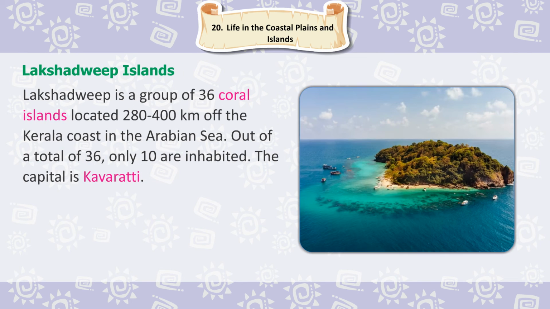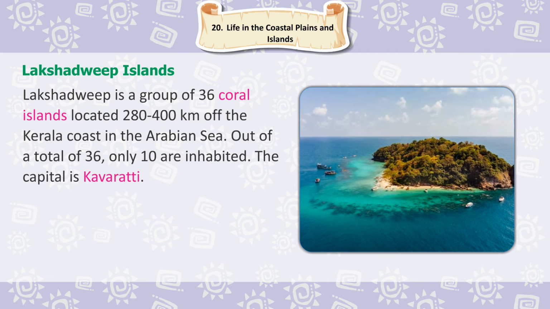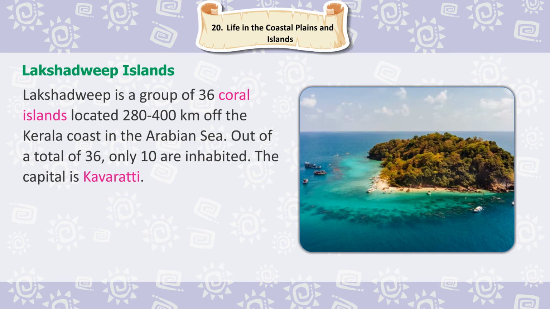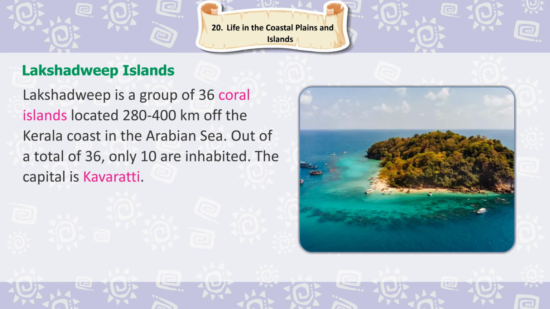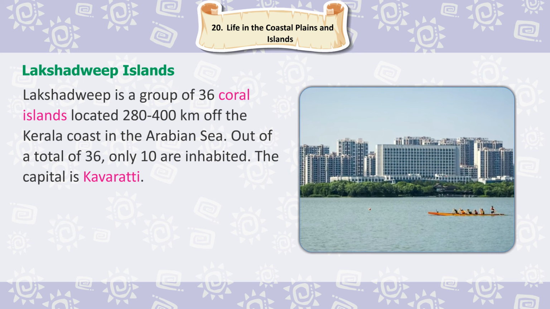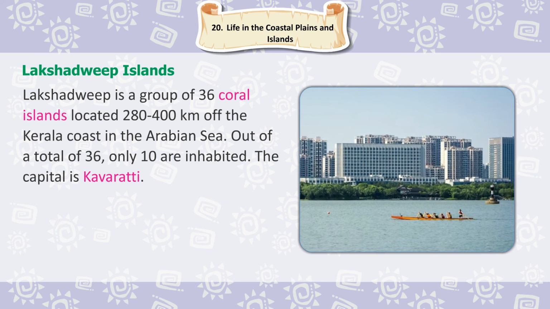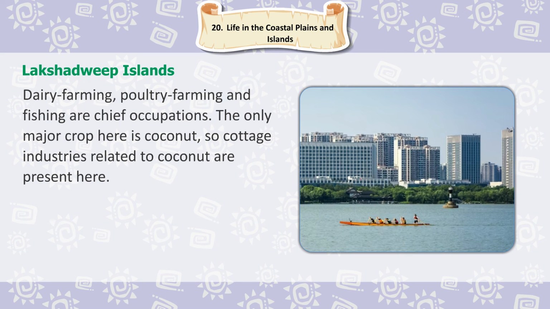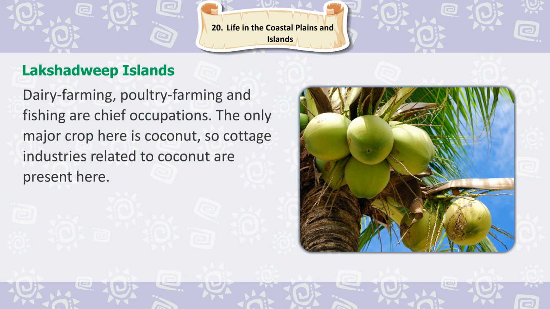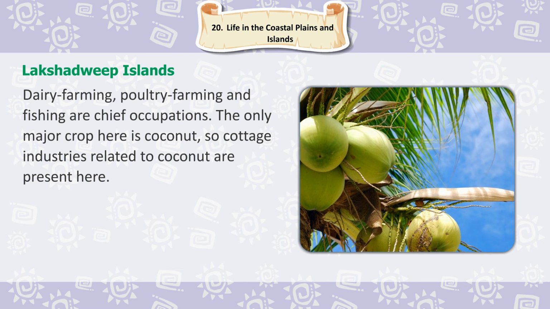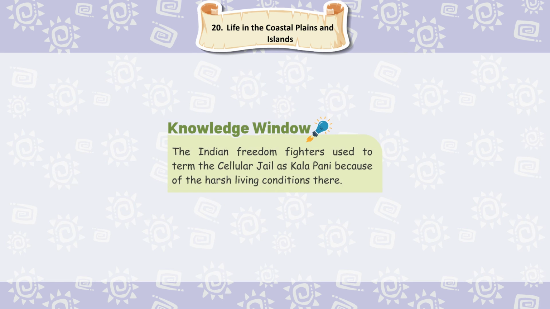Lakshadweep Islands. Lakshadweep is a group of 36 coral islands located 280 to 400 km off the Kerala coast in the Arabian Sea. Out of a total of 36, only 10 are inhabited. The capital is Kavaratti. Dairy farming, poultry farming and fishing are chief occupations. The only major crop here is coconut, so cottage industries related to coconut are present here.